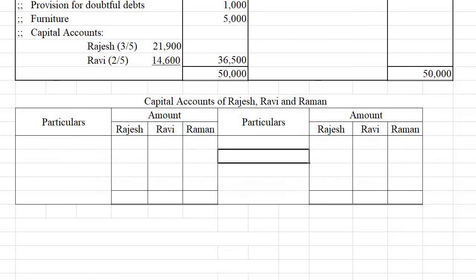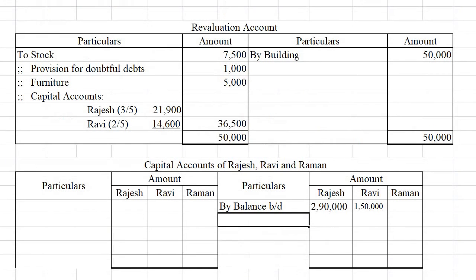Given the heading. So let us write first the opening balance of capital. It is given in their balance sheet. For Rajesh 2,90,000, for Ravi 1,50,000. Then no other adjustments regarding reserve or accumulated profit. So we are straight away going to revaluation profit that we can write here.